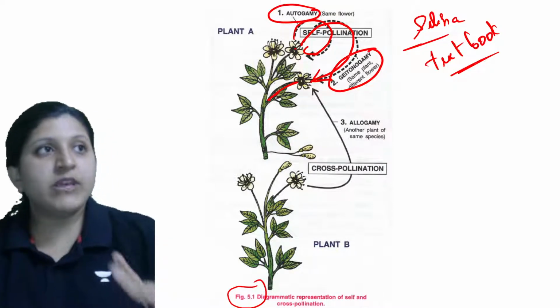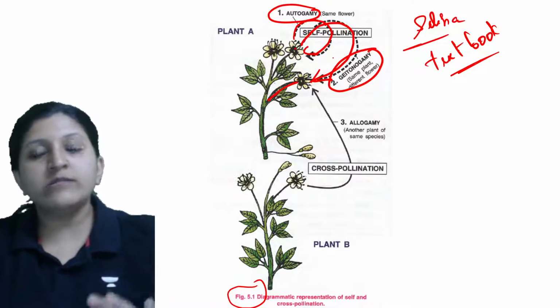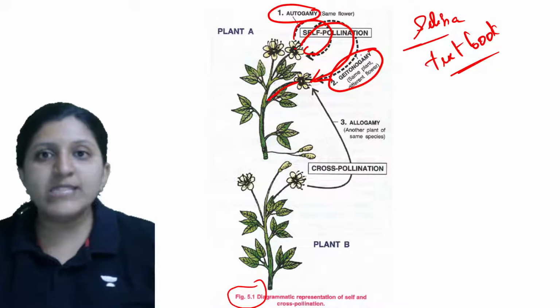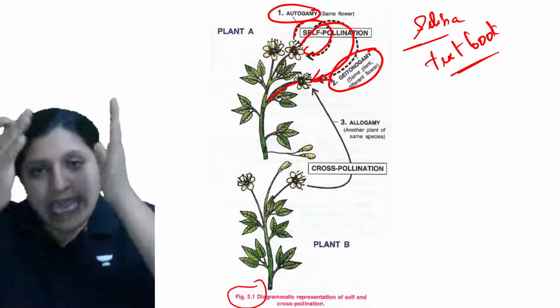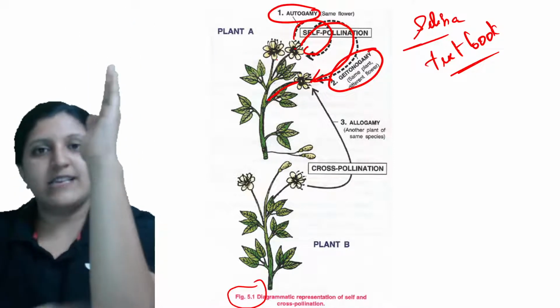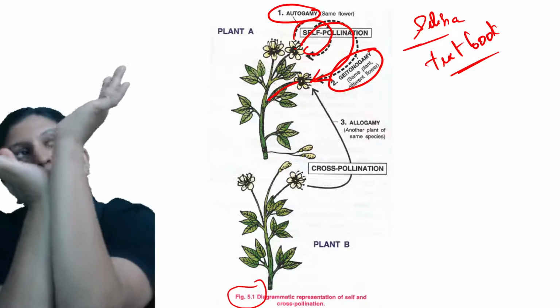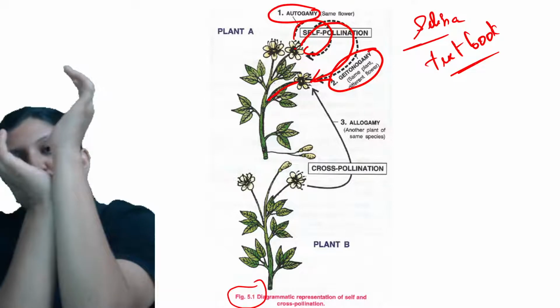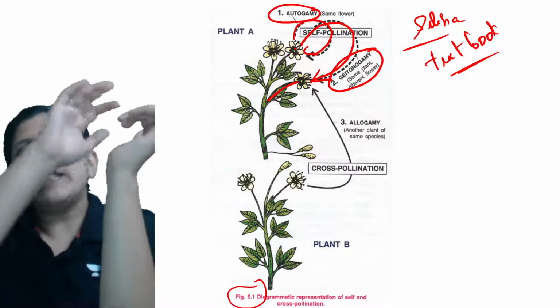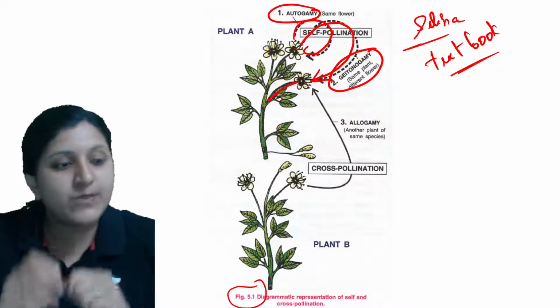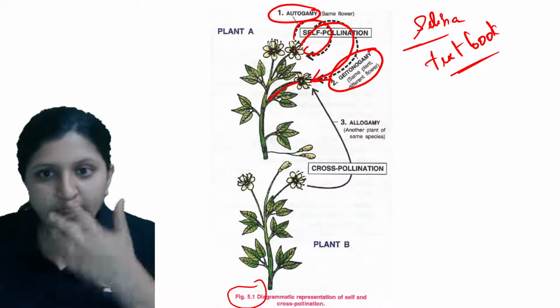Geitono means, basically, we can say neighbor. So geitono is neighbor, gamy is marriage. So neighbor marriage in the same plant. Let's say this is a plant, this is a flower and this is another flower. When the pollen grain is being transferred from this flower to this flower, they are neighbor flowers. So the pollen grain is being transferred there, so that is geitonogamy.